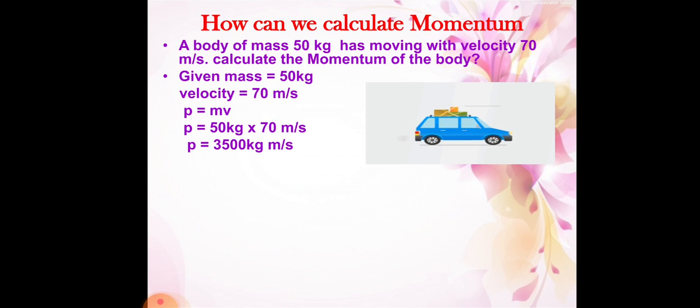So by using the formula P = mv, that is 50 kg into 70 meter per second. By multiplying these values we get the momentum, which is 3500 kg meter per second. In this way we can calculate the momentum in a simple way.